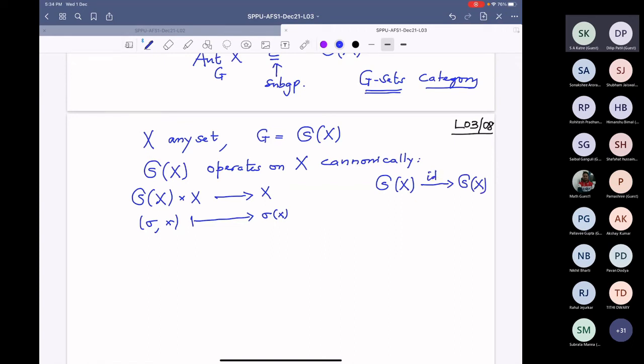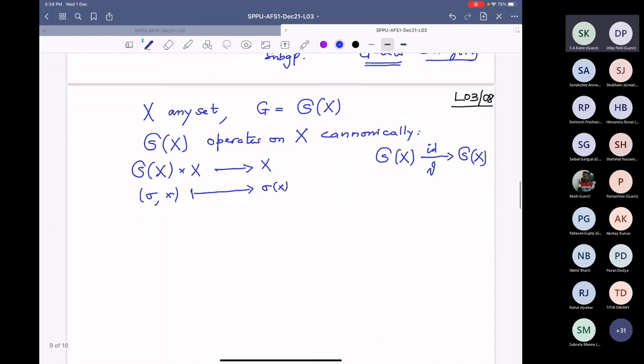So this is a theta map. Remember, this is a theta map. See, in this case, theta is the identity map, so it is a faithful action. It's a group homomorphism. All right, so this is the operation. Now I want to use this operation. This is a very natural operation to define an action on, now on my set will not be X, but it will be P(X), the power set of X.